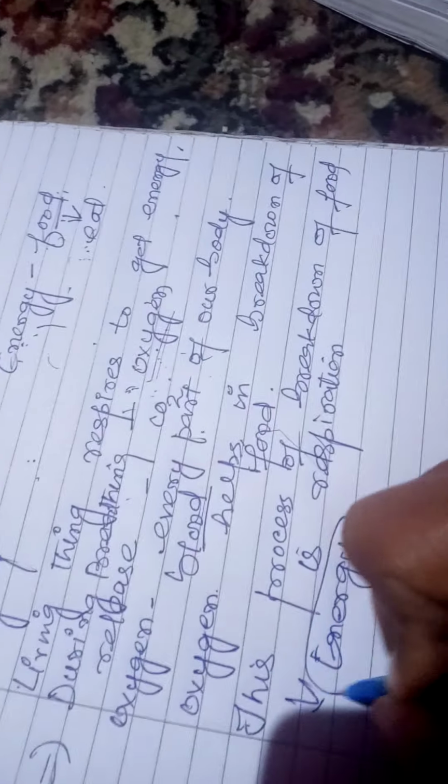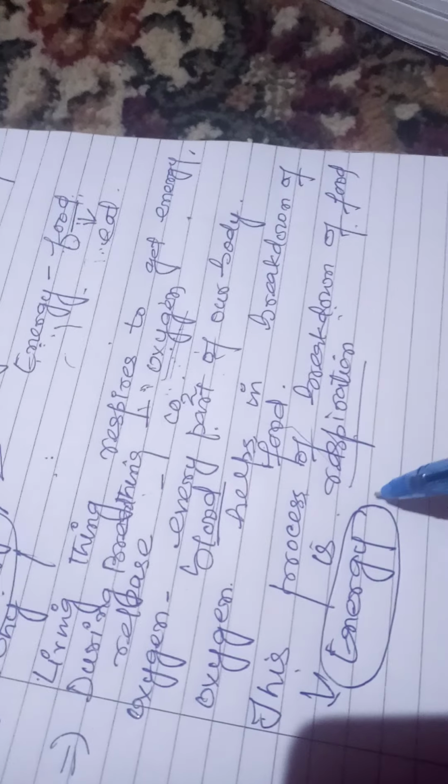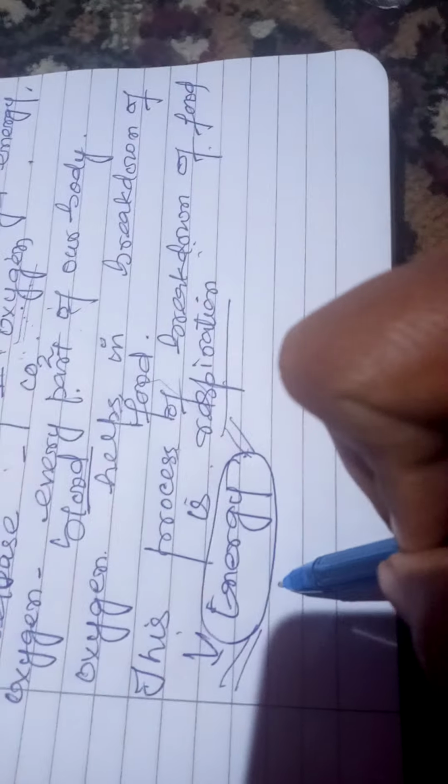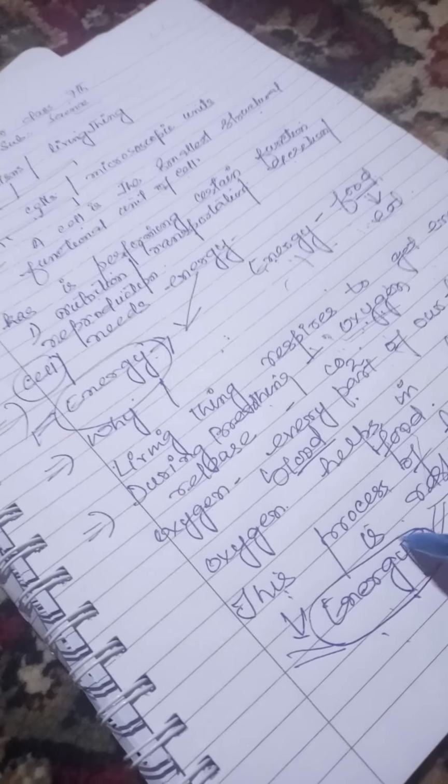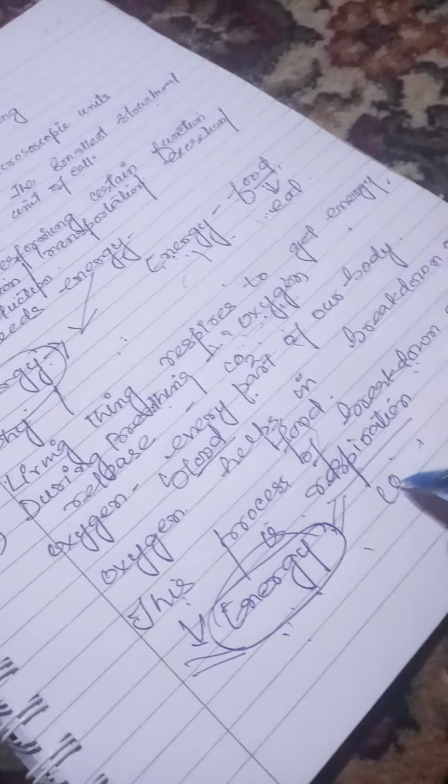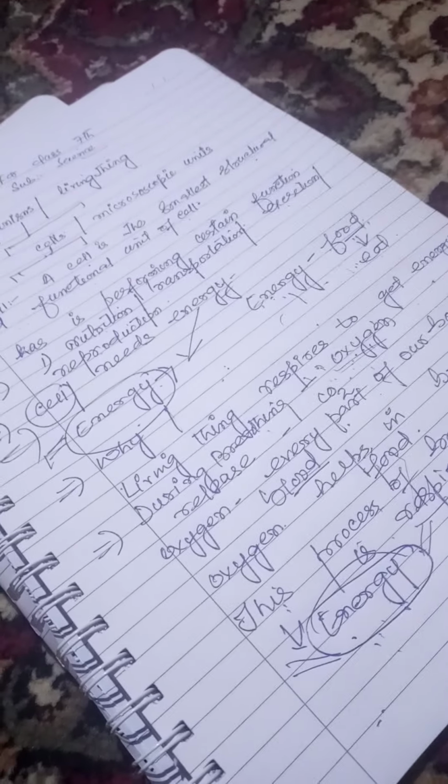The food we eat is broken down by oxygen, which gives us carbon dioxide and also energy. Carbon dioxide is exhaled, हम इसको वापस निकालते हैं अपने जिस्म से, and energy is used by our body. This whole process is called respiration.